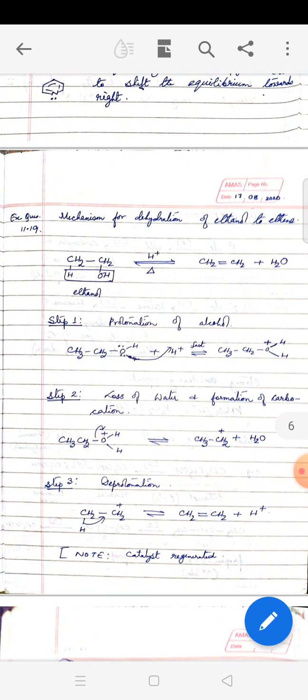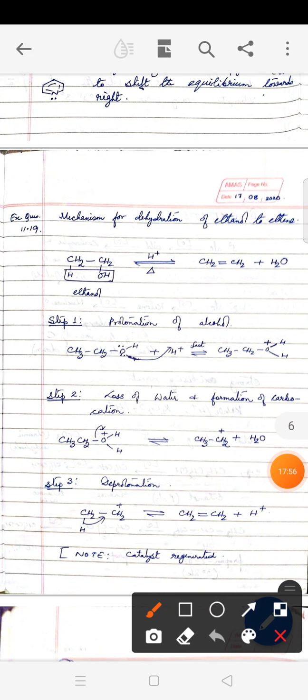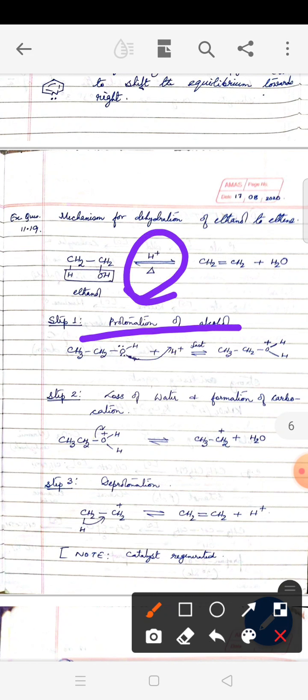Now you need to do the mechanism of the dehydration reaction of ethanol. Whenever a mechanism is asked, always try to write the overall reaction. There are 3 steps in this reaction, and I suggest that you practice writing these reactions a number of times, at least 3 times, and then you will master the skill. So step 1 is protonation of alcohol. Remember, this acid which is taken here is acting as a catalyst.